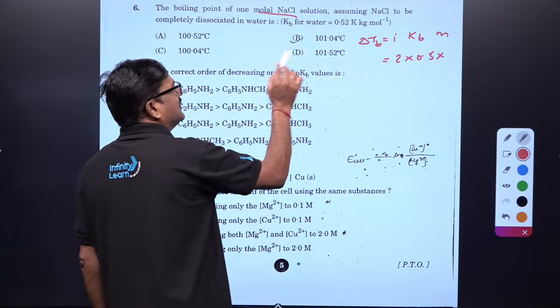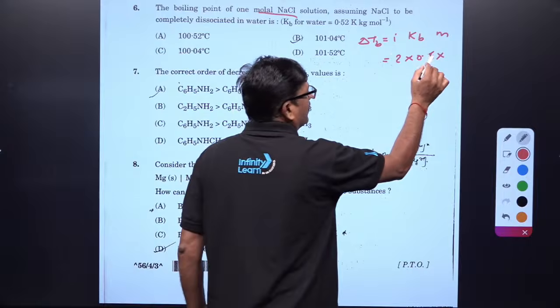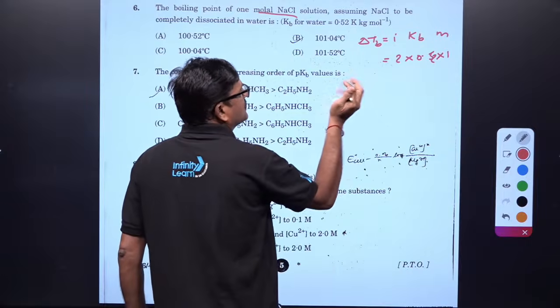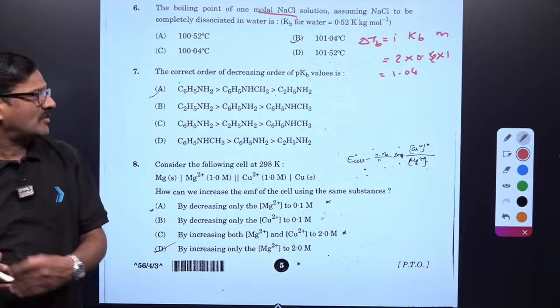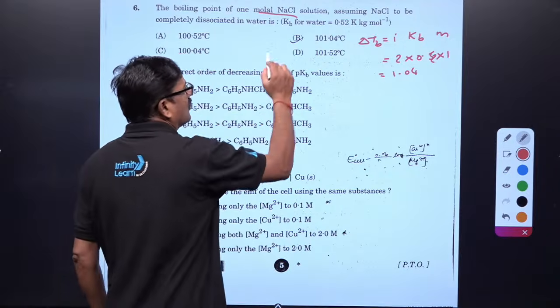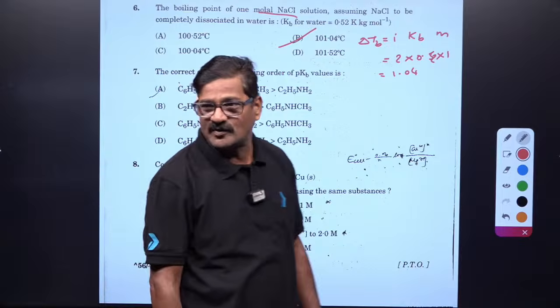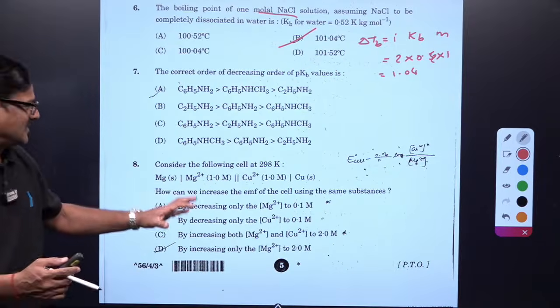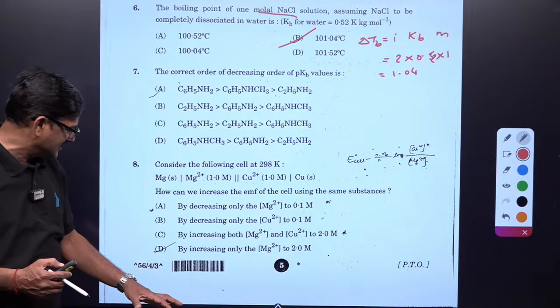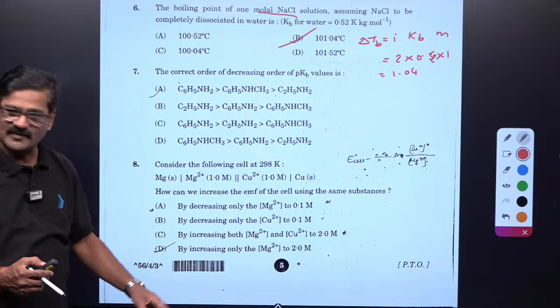So it is 0.52 into 1 into 2, which is 1.04. So the boiling point will be 101.04.